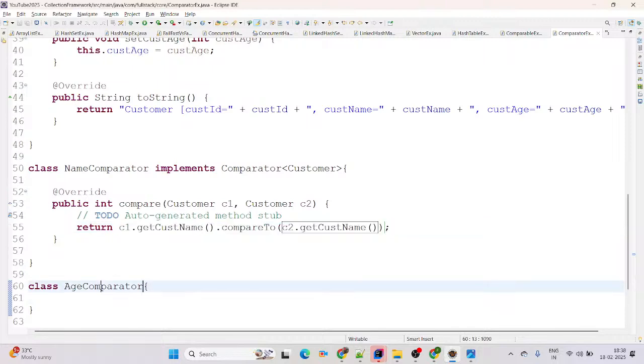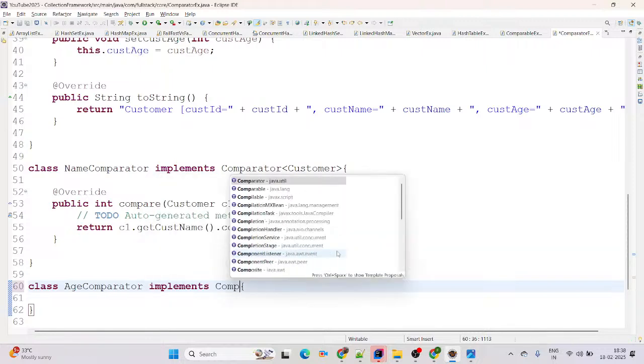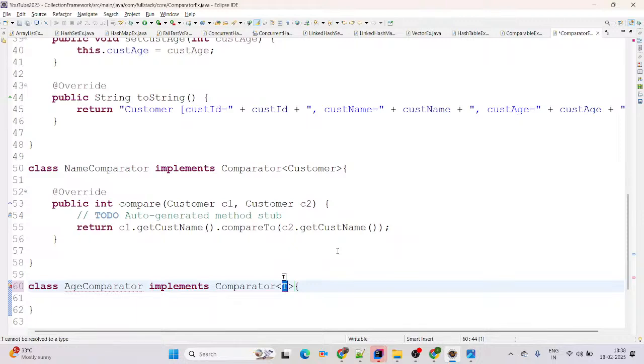Now coming to the next, which is age comparator. I'm just going to call here implements Comparator, and we are just going to add here our customer.